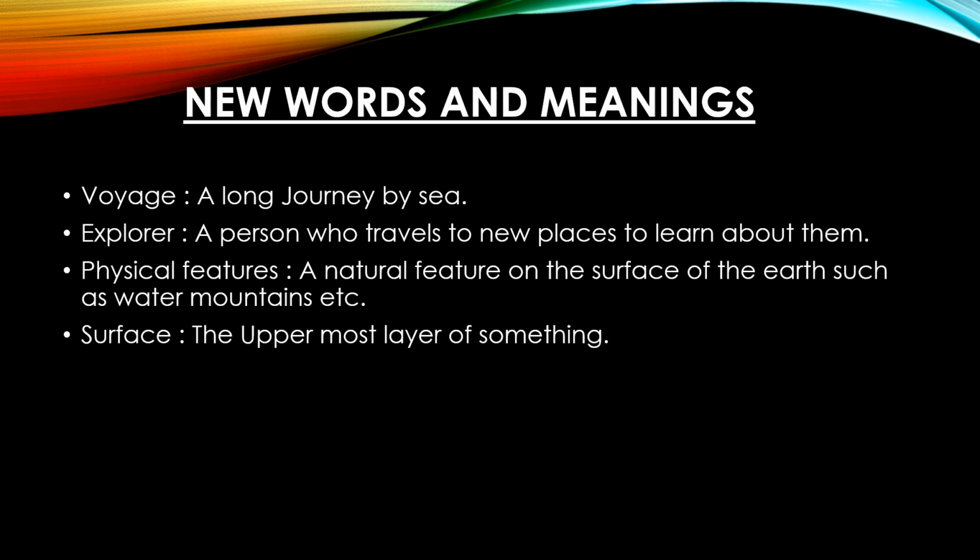Children, let me recapitulate the points we have learned today about the globe. First, we learned about Earth. Earth is a planet that revolves around the sun. The earth is round. Portuguese explorer Ferdinand Magellan went on a voyage around the world in 1519 by a ship. He returned to the same place where he started after 3 years. This proved that the earth is round. The pictures taken from outer space show the earth is round.